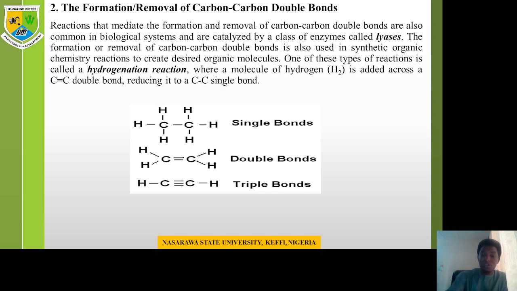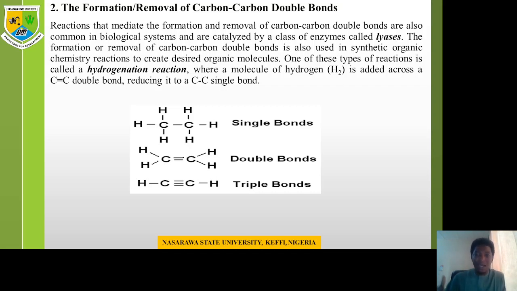So in the triple bond, you see the carbon has only one hydrogen outside, and then the other 3 bonds are covalent bonds, sharing electrons so that they can have balanced electrons in the outermost shell, right? So the 1 carbon plus the 3 bonds making 4, and then their own 4 electrons in the outermost shell making 8.